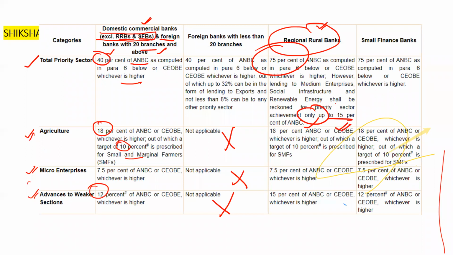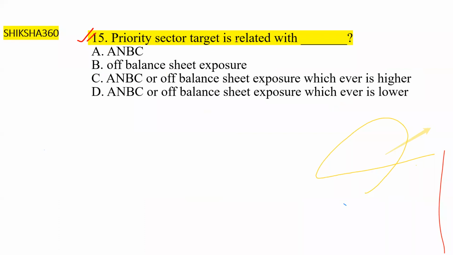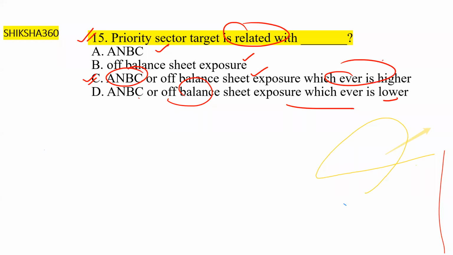Now move to the last question of our today's session. Priority sector target is related with A and B C of balance sheet exposure, or the third one is A and B C or off balance sheet exposure, whichever is higher. Option D is A and B C or off balance sheet exposure, whichever is lower. So the priority sector target is related to both A and B C and off balance sheet exposure. So it is related with option C: A and B C or off balance sheet exposure, whichever is higher.